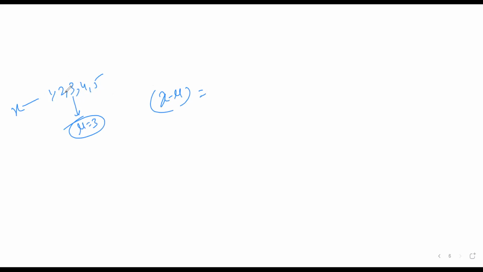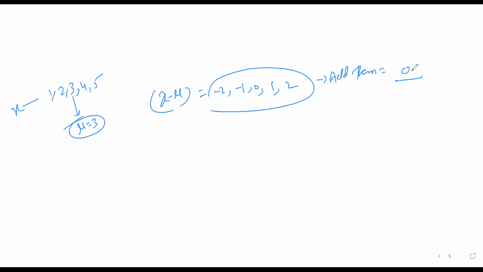So if we find the difference, 1 minus 3 is minus 2, and 2 minus 3 is minus 1, 3 minus 3 is 0, and next 4 minus 3 is 1, and 5 minus 3 is 2. Now add them all. So you will get 0. So remember that the sum of the deviation from the mean is equal to 0. But the variance of the random variable is given as sum of x minus mu whole square into p of x.